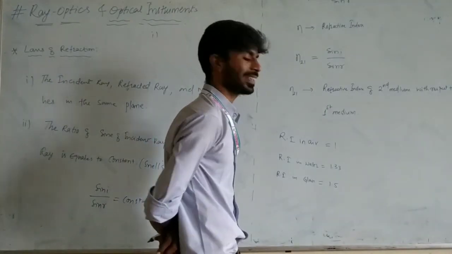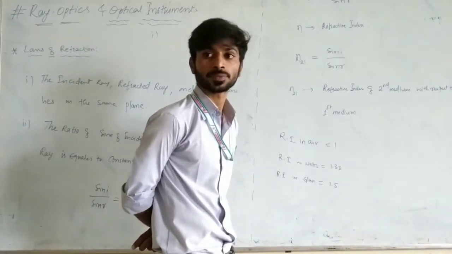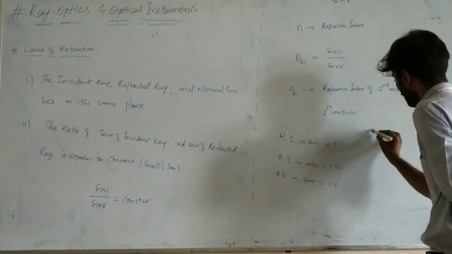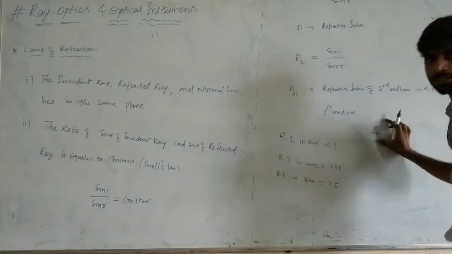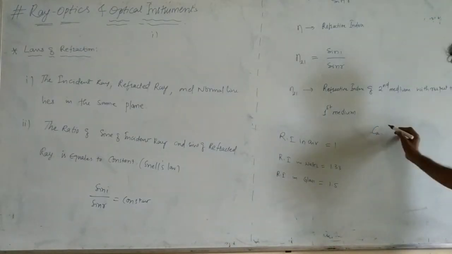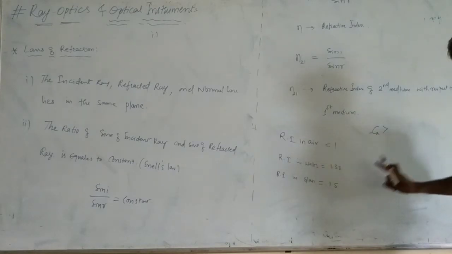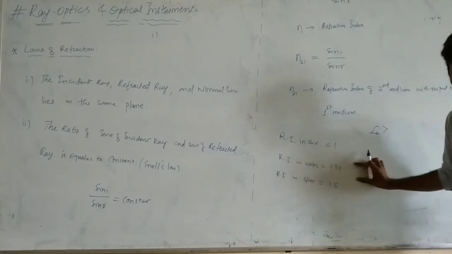where the speed of light is more. In air. So the speed of light in air, C, can I write it as C? C means speed of light. It is greater in air medium compared to water. Why? The refractive index of water is less.